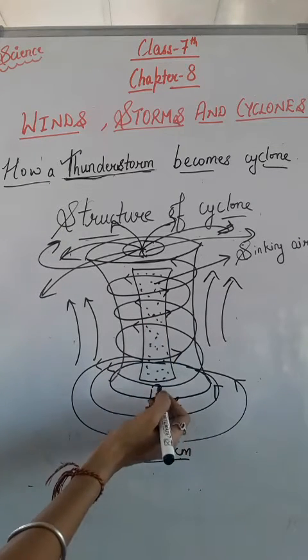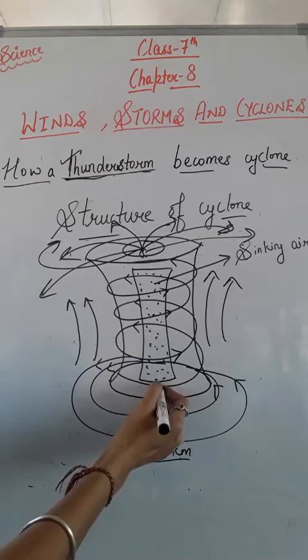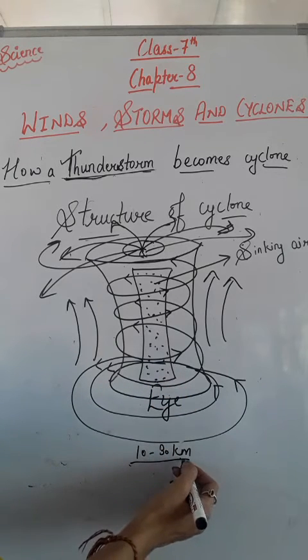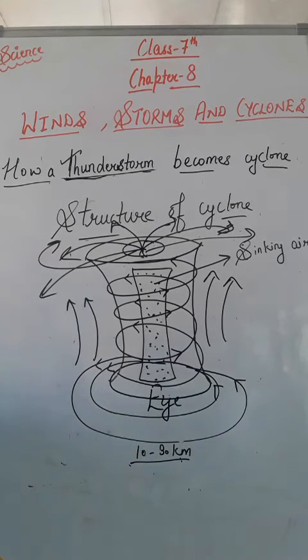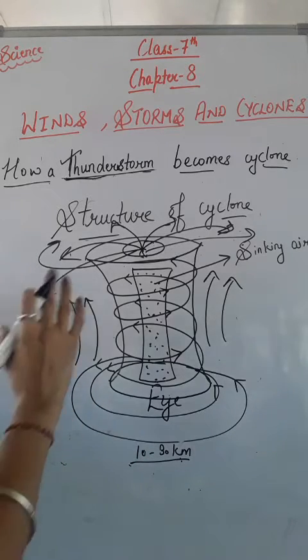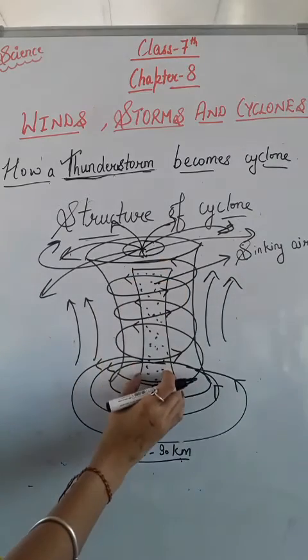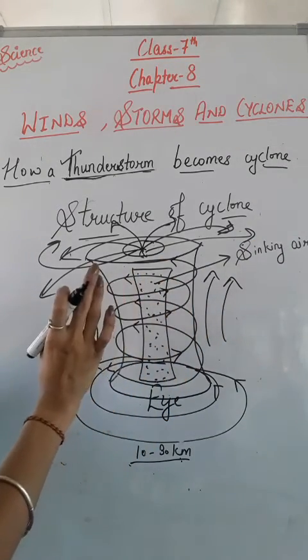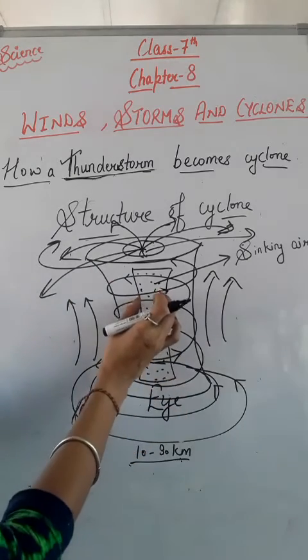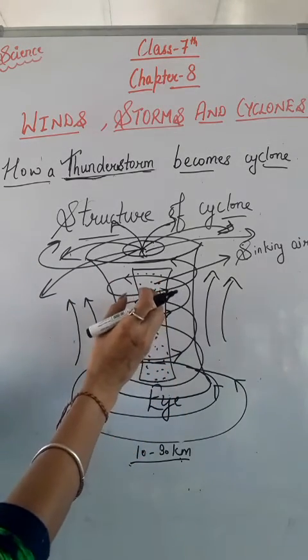A cyclone contains an eye, and its diameter is 10 to 30 kilometers, and it is that region of the cyclone which is free of cloud. That means in that part there is just sinking air. Here no clouds are formed, and it has just light winds. Here the winds are light in weight.